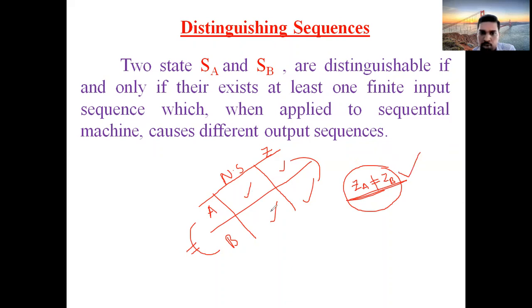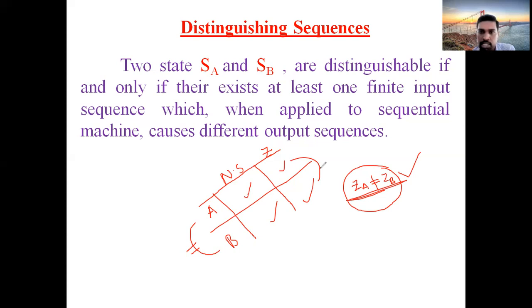The next state values may or may not differ. That is no problem. If outputs are not equal, then definitely they will be considered distinguishable states. See the two conditions. Two states are said to be equal if the next states as well as outputs both are the same. But in the case of the distinguishable concept, two states are said to be distinguishable if and only if the outputs are different.